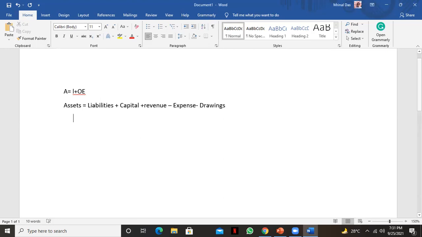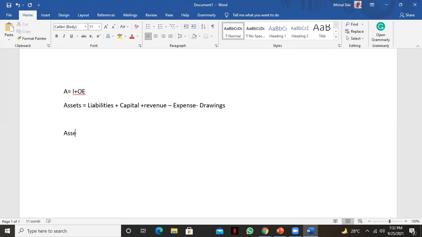Now you see, on the right hand side, expense and drawing are minus, right? This is the rule for the equation: if we change the side, then our sign will be changed. If we move expense and drawings to the left hand side, the sign changes and expense becomes plus. So we do not keep any minus here.